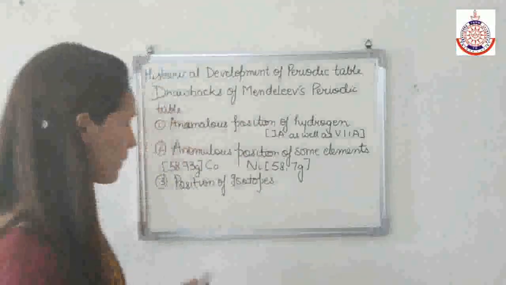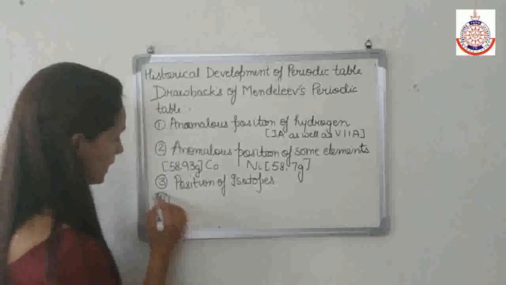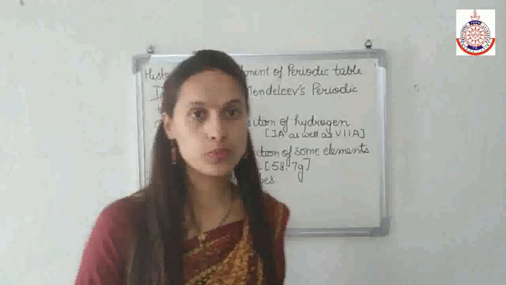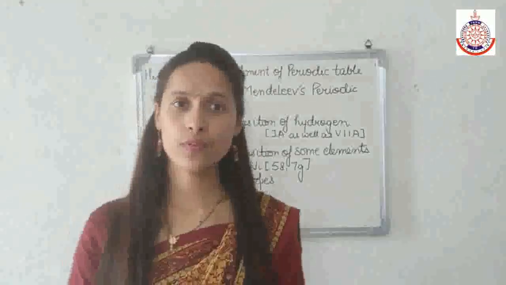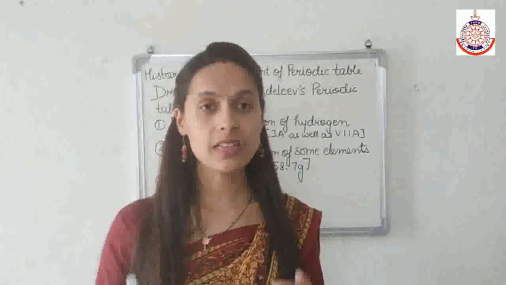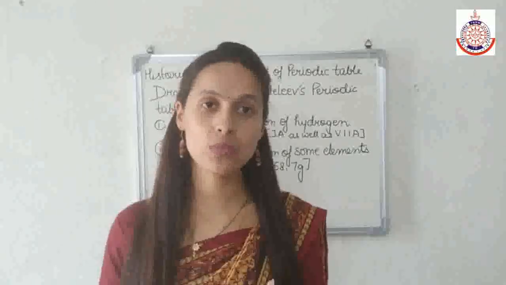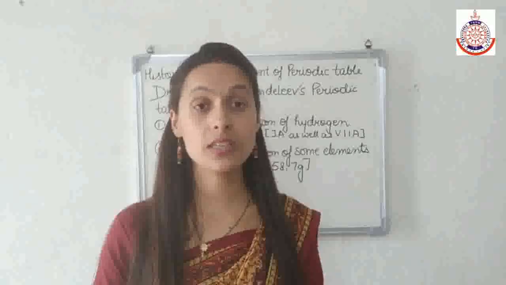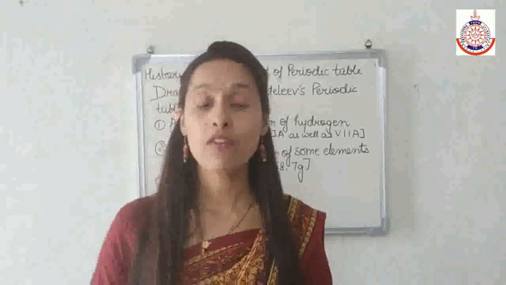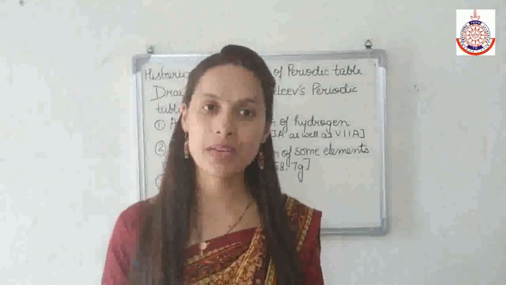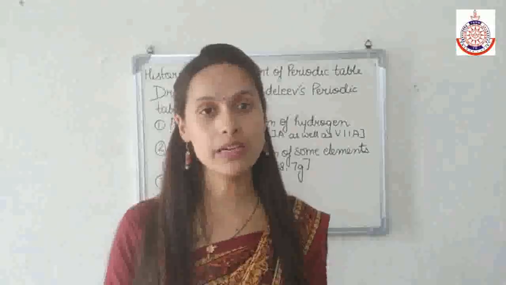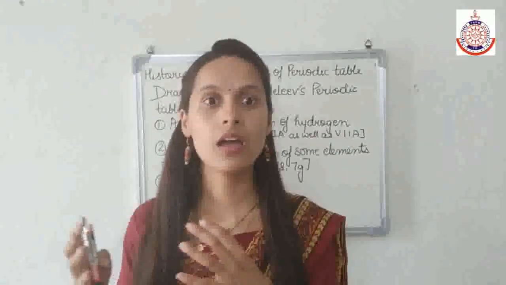Next we will talk about the fourth one, that is some elements which are entirely different from each other are placed in similar groups, whereas some elements which are similar to each other are placed in different groups.